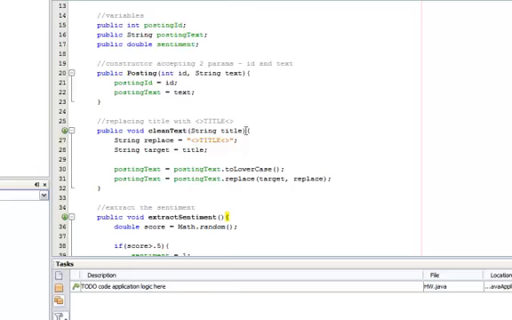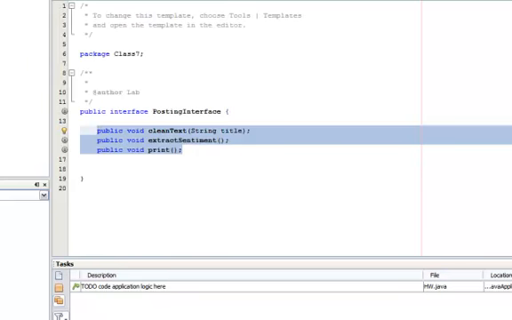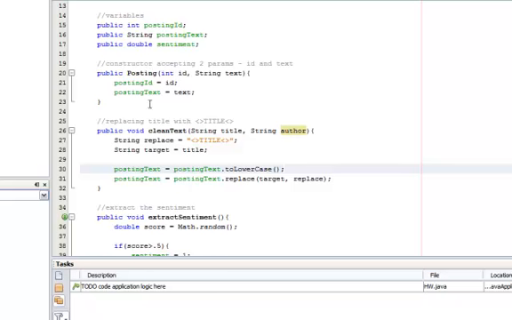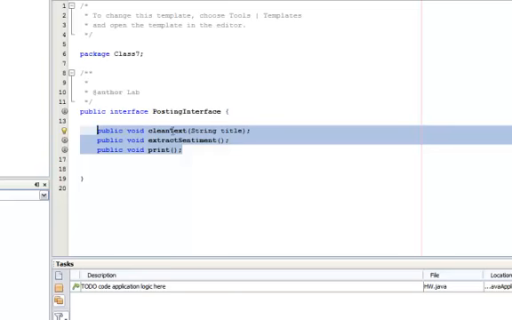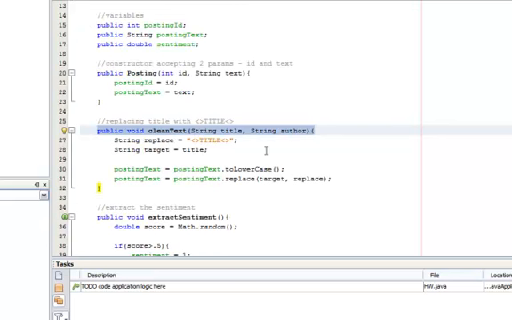Suppose I change one of the methods here. Suppose I change clean text and then add in one more parameter. So what will happen? Say author, just for testing. So will this work? If I do a save, it will not work because the signature of clean text is different from the signature that has been specified by posting interface. Because this clean text only asks for one parameter, which is string title, whereas the posting class now has updated this to have two parameters. One is title, the second one is author.